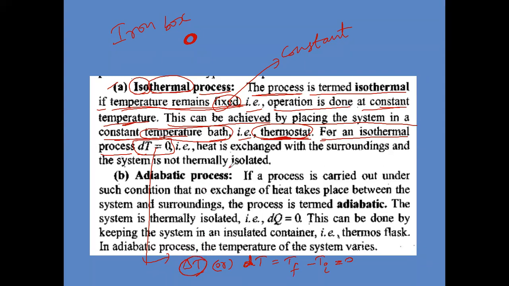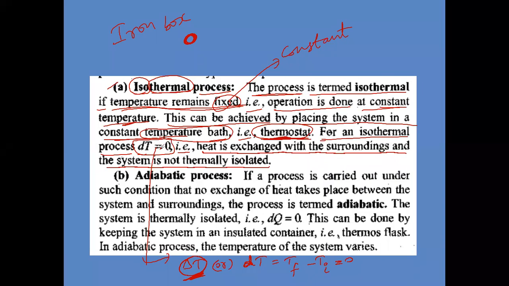Isothermal process. In any numerical problem, if you come across an isothermal process, immediately you have to recall that the delta T value is zero. Also, heat is exchanged with the surroundings and the system is not thermally isolated. When temperature is constant, don't feel that heat is not exchanged.